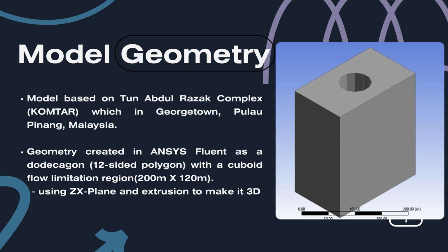So, for the geometry of the model, our model is based on the complex Tun Abdul Razak, which is located in Georgetown, Penang. The model is shaped like a dodecagon polygon which has 12 sides. To achieve a vertical position, the Z-X plane was used for sketching. We also extruded the model to give it a 3D appearance, with the limit region area for this model being 200 meters by 120 meters.